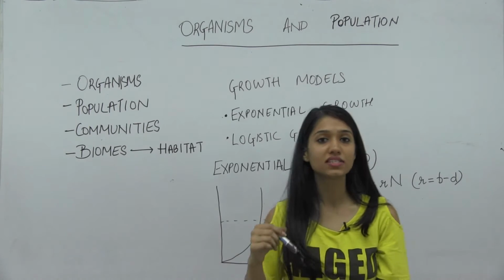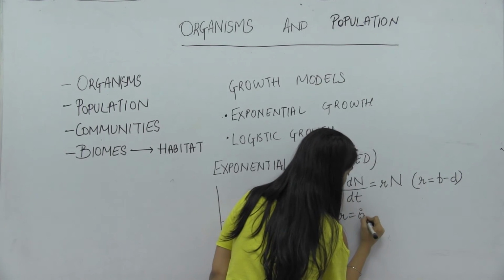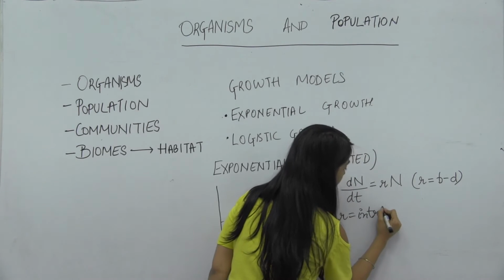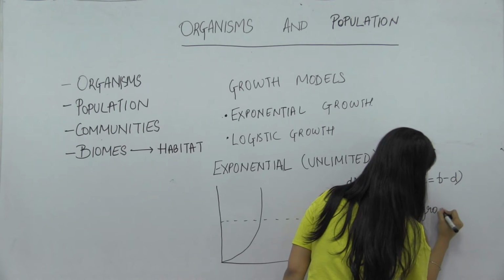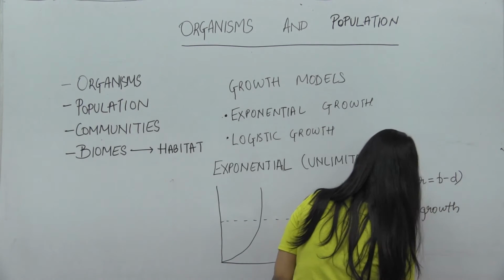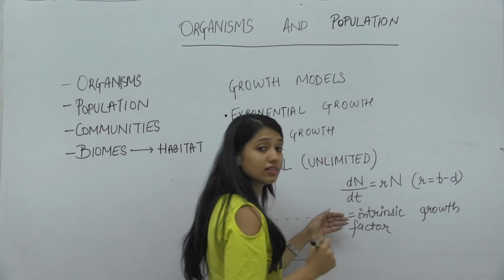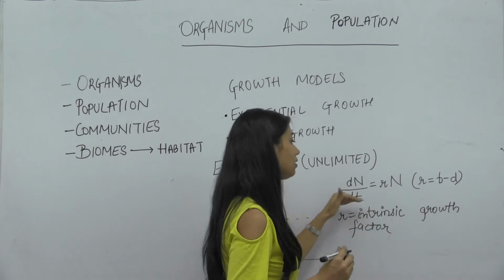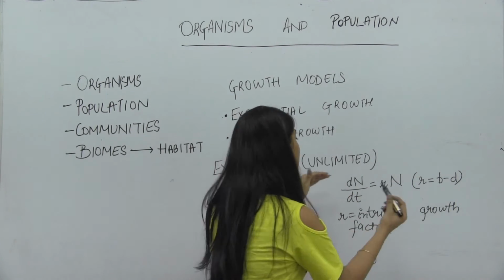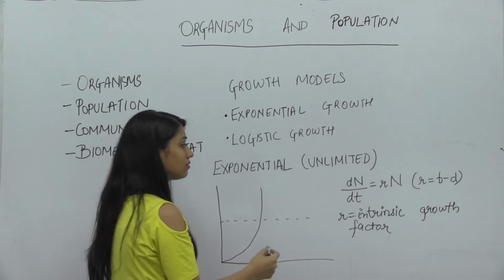R is the intrinsic growth factor. What is intrinsic growth factor? Births minus death in a particular time. So this results in this graph, the exponential growth.